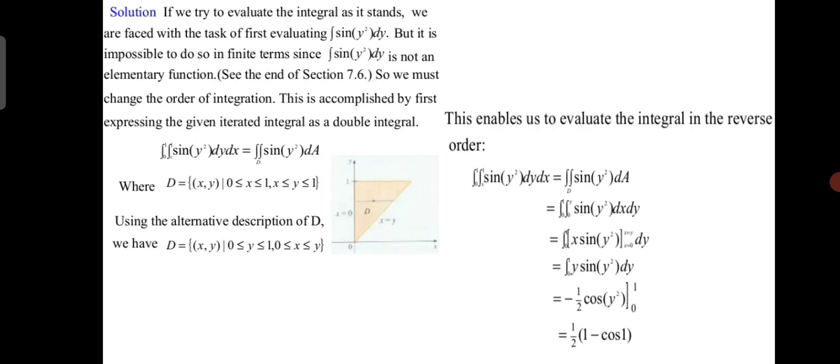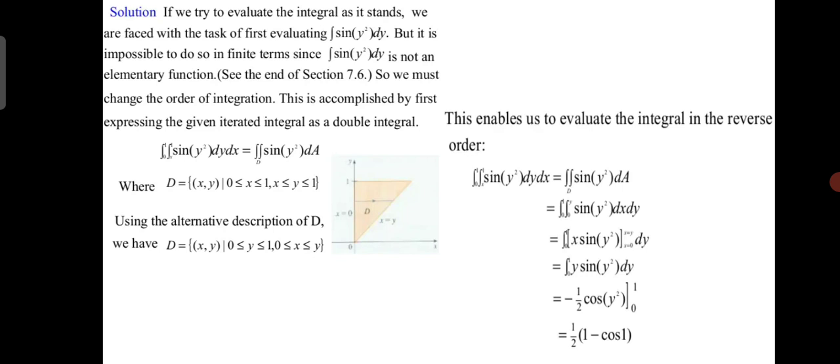This is accomplished by first expressing the given iterated integral as a double integral. Integration 0 to 1, integration 0 to minus 1, sin of y square dy dx is equal to the double integration over D of sin y square dA, where D equals x comma y, 0 is less than x is less than 1, x is less than y is less than 1. Using the alternative description of D, we have D equal to x comma y, 0 is less than y is less than 1, 0 is less than x, x is less than y.